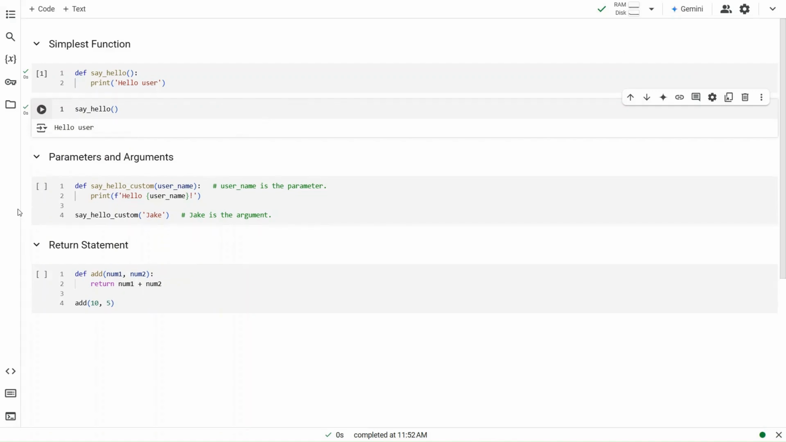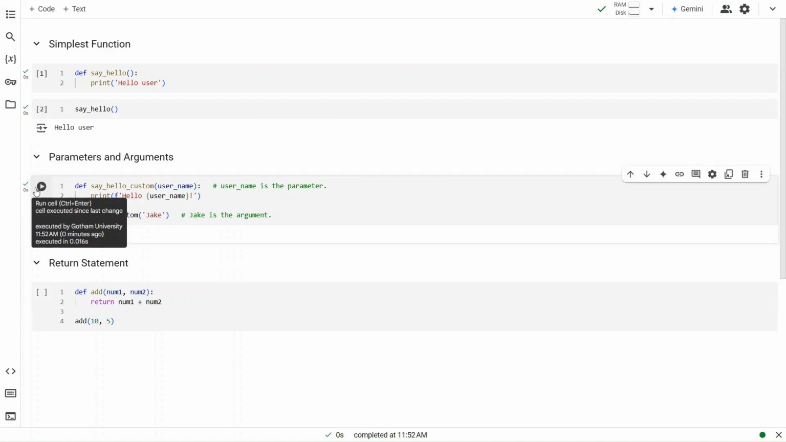More complex functions will have parameters and return statements. Parameters are inputs to the function. These are particularly useful when the function is supposed to work with dynamic inputs. We define a new function called say_hello_custom, which takes in parameters.